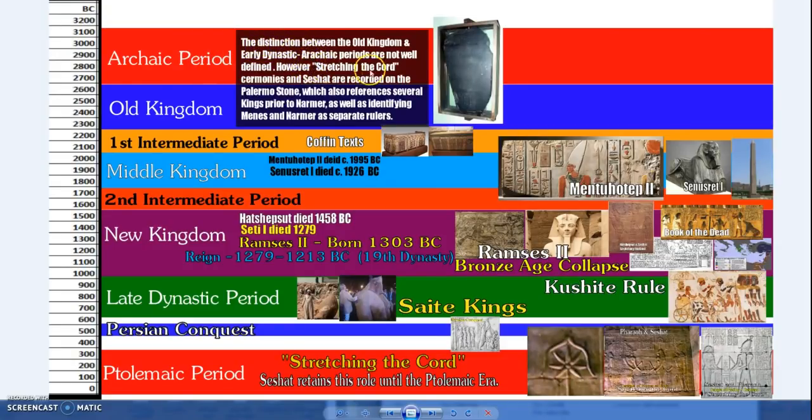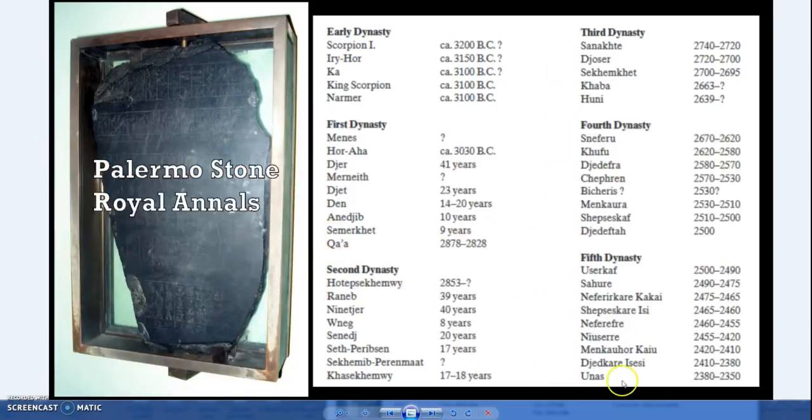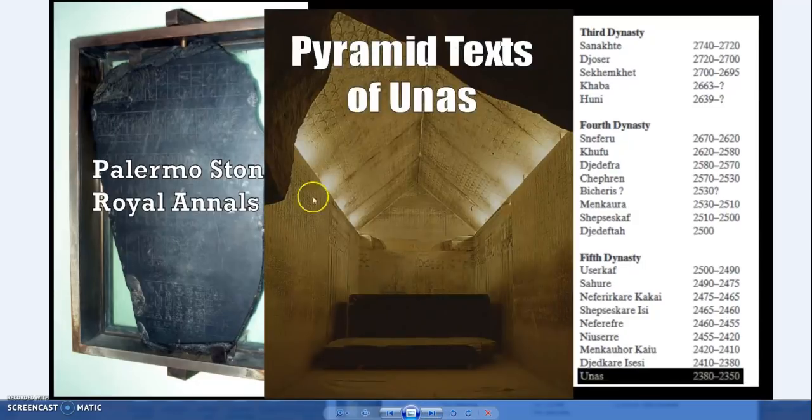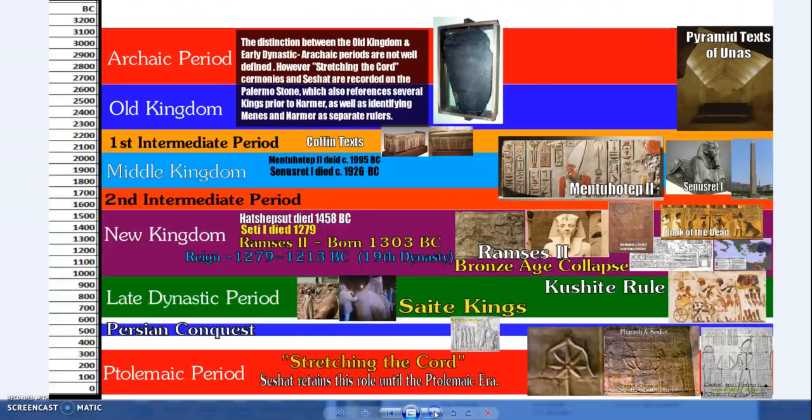However, what we find in the Palermo stone, we have records of the Sed festival, and we have records of Seshat and the stretching the cord ceremonies. But also the Palermo stone, which has a king's list up to Unas. Now Unas was the last king mentioned. He was the first king to have the pyramid texts in his tomb, and so this is from Unas. These are the pyramid texts.